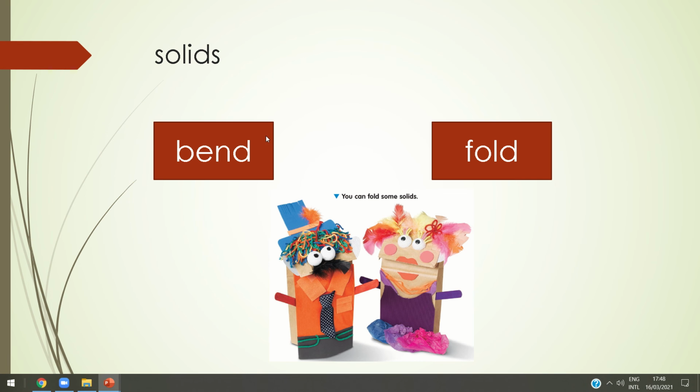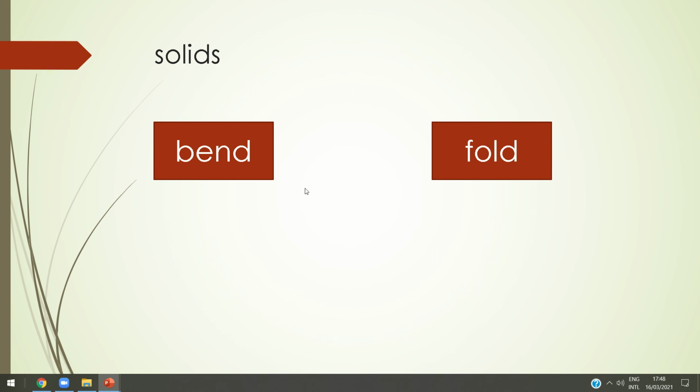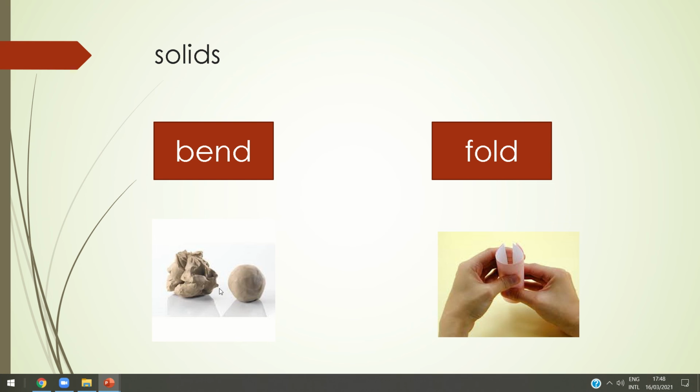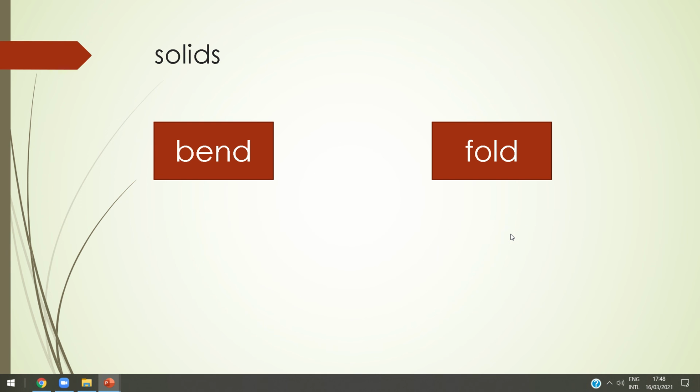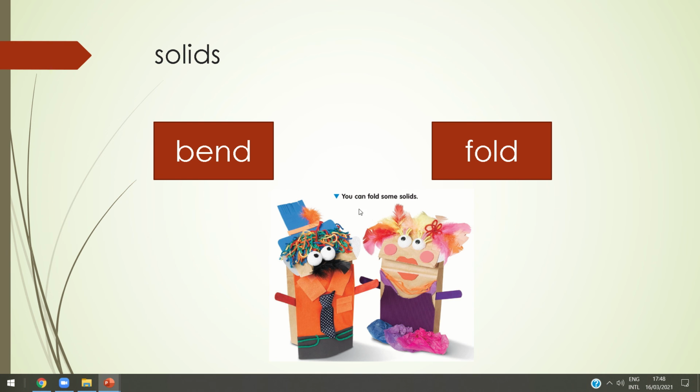Okay. What else? What are other properties of these solids? Some solids can bend and fold. Like if we bend this clay to make many shapes, or when we fold this paper to make also many shapes like this shape, okay. So you can fold some solids, and you can bend some solids, honey, to make different shapes.